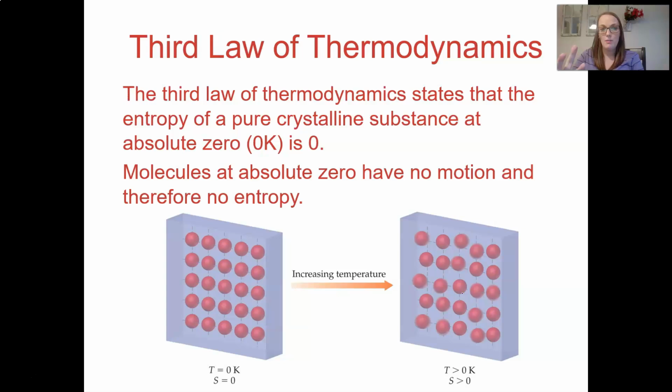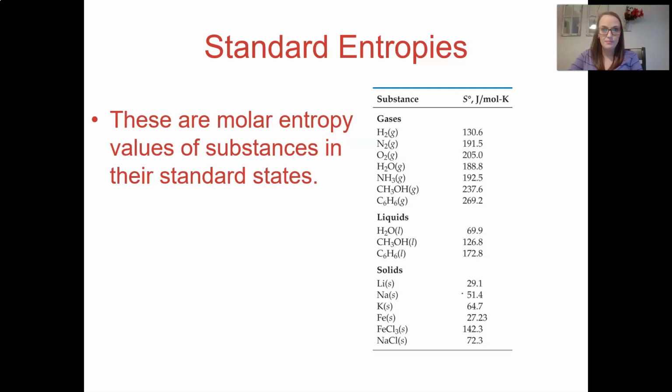The third law of thermodynamics states that the entropy of a pure crystalline substance at absolute 0 is 0. So molecules at absolute 0 have no motion, therefore they have no entropy. We have not reached absolute 0 in our universe yet, so this is just kind of a hypothetical thing, but it's saying absolute 0 means 0 motion.